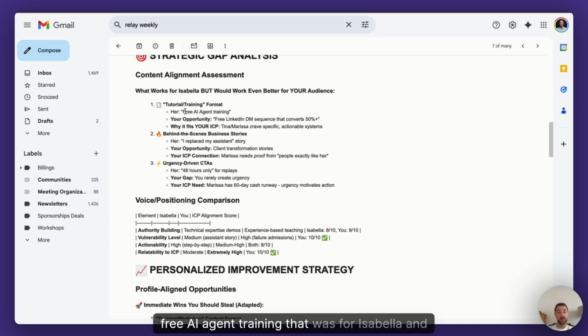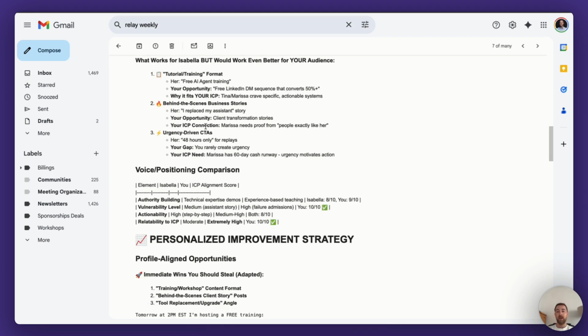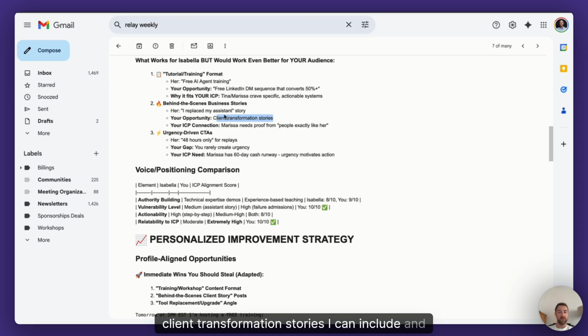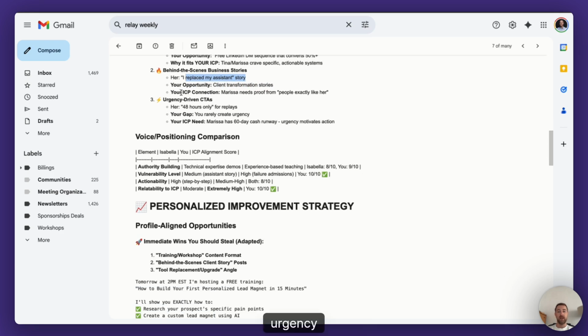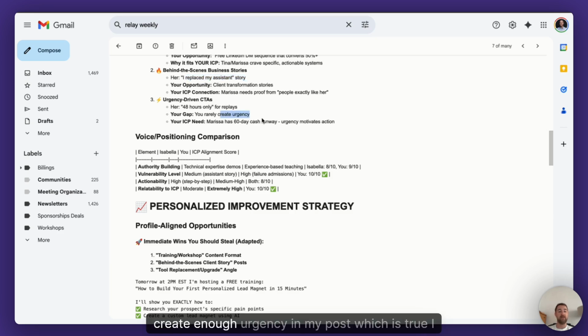Free AI agent training, that was for Isabella. And in my case, I can add free LinkedIn DM sequences that convert 50% plus. So this is a great hook to have. Why it fits with my ICP: Tina and Marissa like specific actionable systems, which is true, right? When it comes to my ICP. Behind-the-scenes business stories, transformation stories I can include. And this is from Isabella: urgency-driven calls to action. My gap is that I don't create enough urgency in my posts, which is true. I should do it more often.